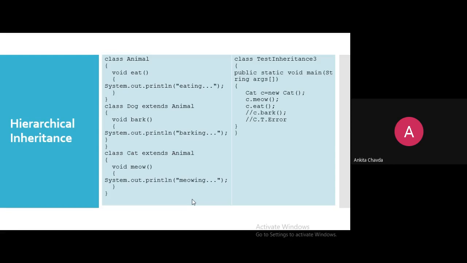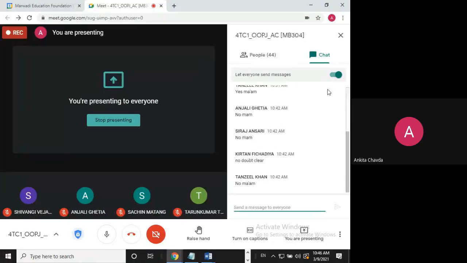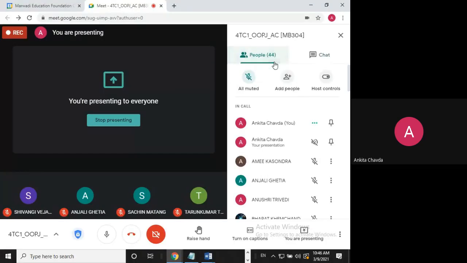Clear this thing? So if you wish to access this bark, you have to create the object of dog. Dog d equals new dog, and then you can access. So for each and every subclass, you have to create the object. I hope this is clear. So any doubt in this, everyone?